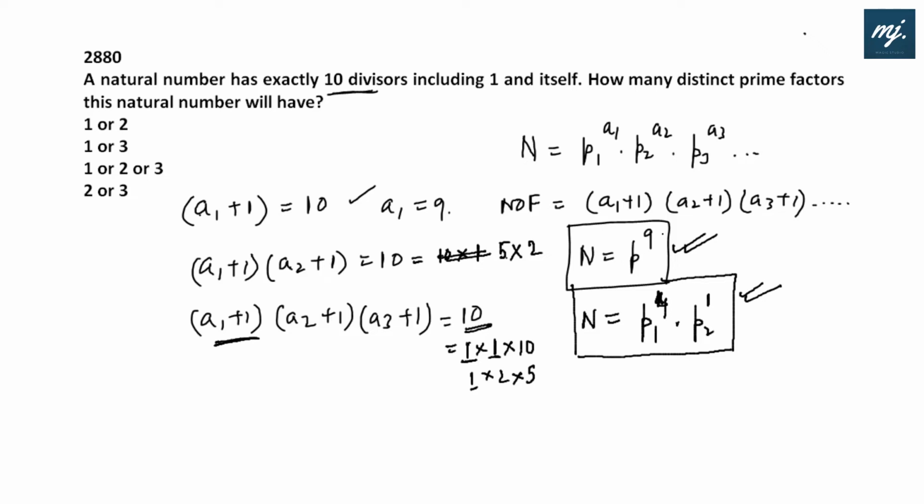n is equal to p to the power 9. That means 1 prime factor is possible. And n equals p1 to the power 4 into p2 to the power 1. That means 2 distinct prime factors are possible. So how many distinct prime factors will this natural number have? It may be either 1 or 2. Option A fits in.